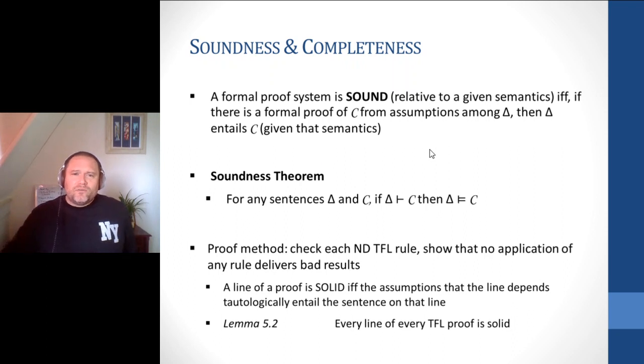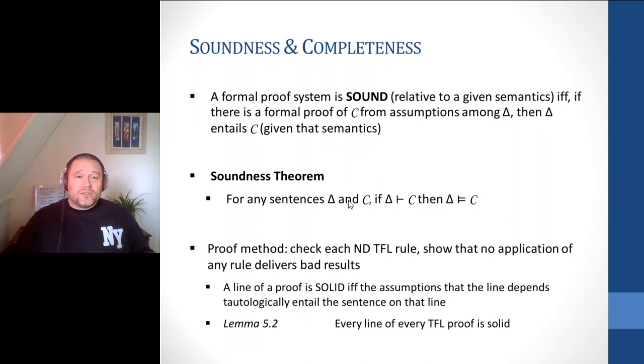We can say that a formal proof system is sound relative to a particular semantics if and only if, if there's some formal proof of C from some assumptions among gamma, then gamma entails C, given the semantics. So in other words, a natural deduction system in this case is going to be sound relative to a semantic approach if and only if, if we can construct a proof, then the tautological entailment also holds.